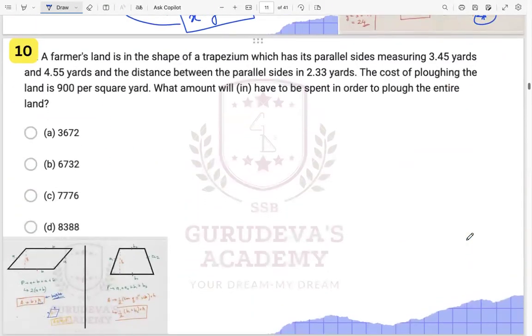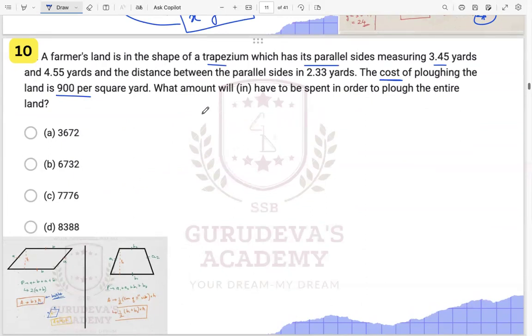Then we had this about the trapezium, right? Trapezium on areas. A farmer's land is in the shape of a trapezium, which has its two parallel sides measuring this and this. Okay, so we have a trapezium, and the area of the trapezium we need to find, right? Cost is given to you. Cost of ploughing is 900, right? So we know what?